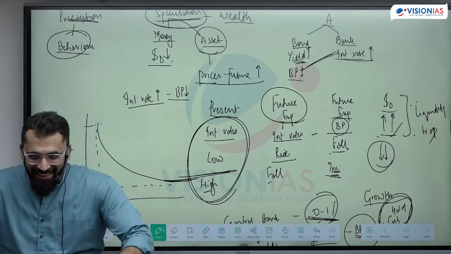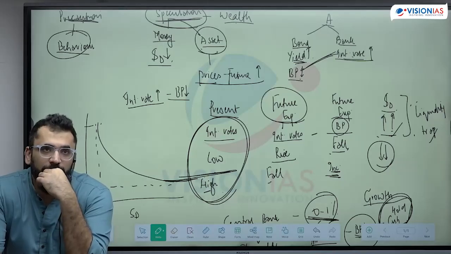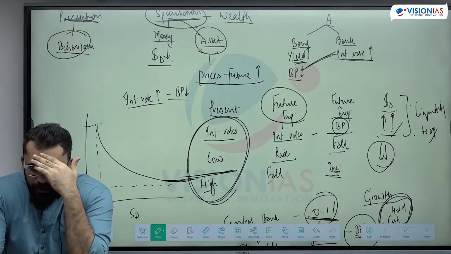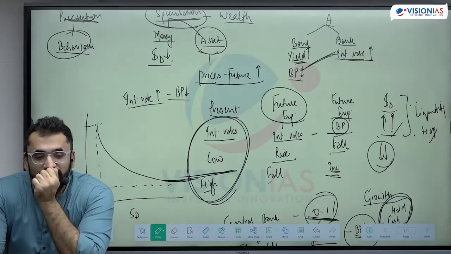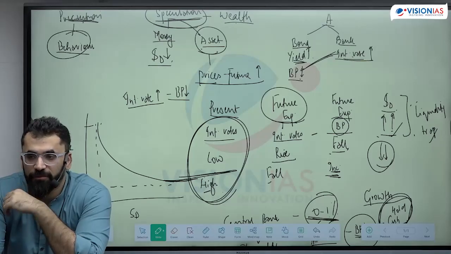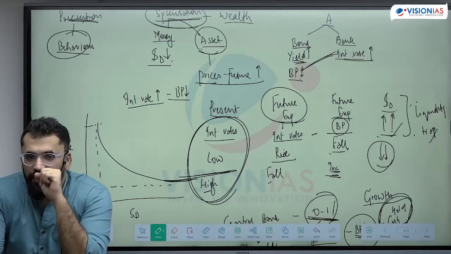Right now, the demand for money and the liquidity preference of people. The demand for money or the liquidity preference of people is driven by three different motives.